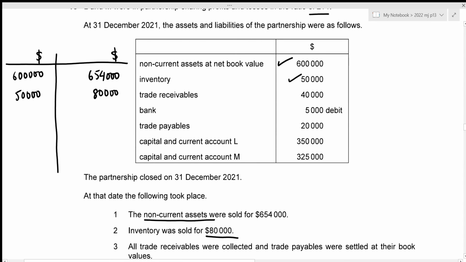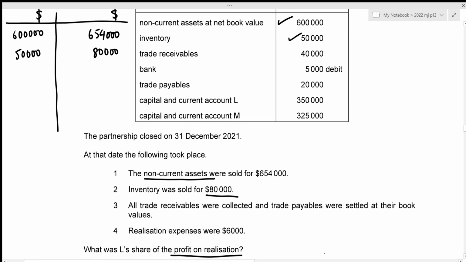Then we are told that all trade receivables were collected and trade payables were settled at their book values. So book values do not need to be recorded on the realization account, because that would be the same amount on both sides, which would cancel each other out. So we can just not record it for now. Then we have our realization expenses, which was 6,000, and realization expenses are always to be recorded on the debit side. So that will be 6,000.